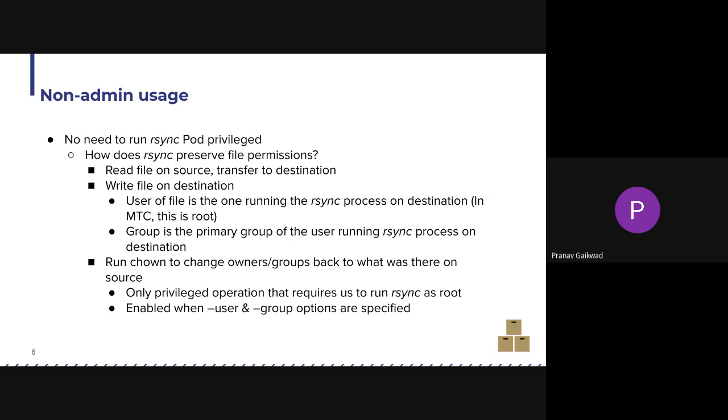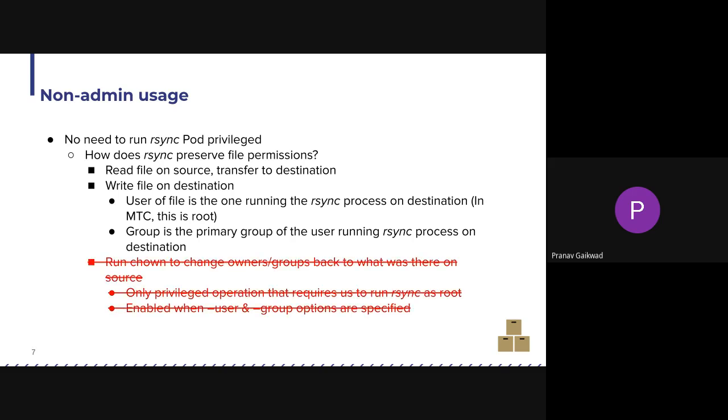In the case of MTC, since this is a root user, the files will be owned by the root user, and I think the GID is 0 as well for the root user. And since we want to preserve permissions, this is just for MTC, it will basically run a chown operation to change the owner and groups back to what was there on the source. So this is where we require the rsync pod to be privileged. This is the only step in the entire process that requires us to run a privileged pod.